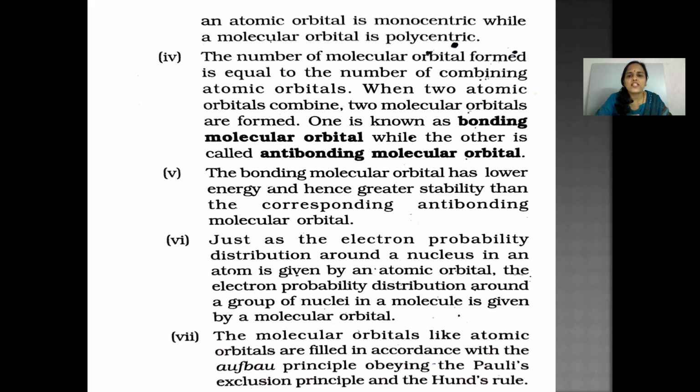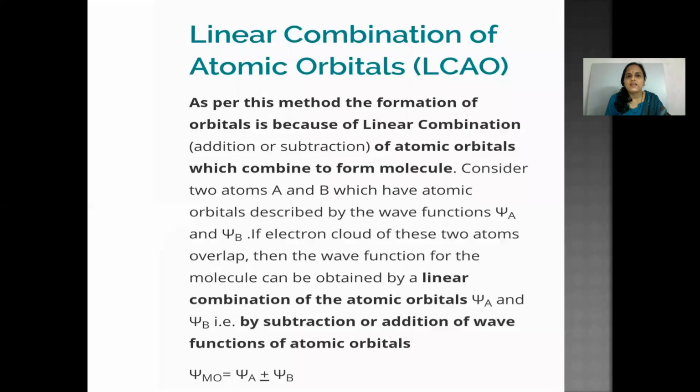Just as the electron probability distribution around the nucleus in an atom is given by an atomic orbital, the electron probability distribution around a group of nuclei in a molecule is given by a molecular orbital. The molecular orbitals, like atomic orbitals, are filled in accordance with the Aufbau principle, obeying Pauli's exclusion principle and Hund's rule of maximum multiplicity. So let's see linear combination of atomic orbitals.